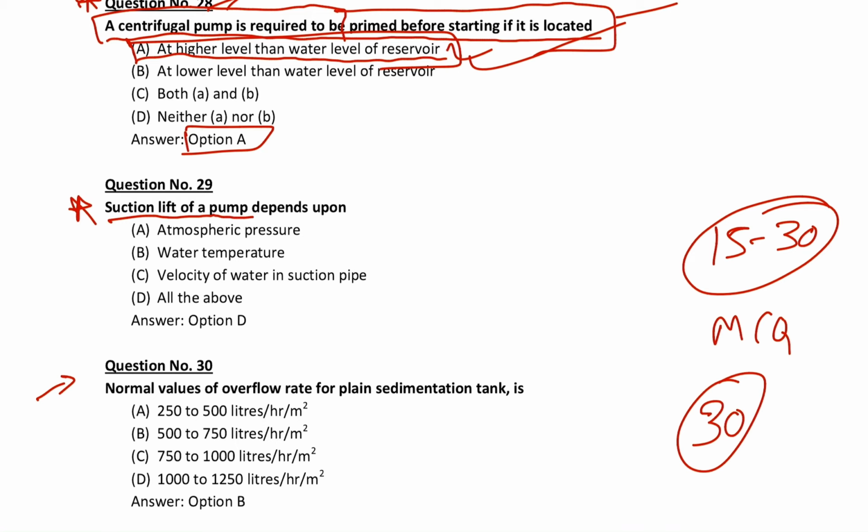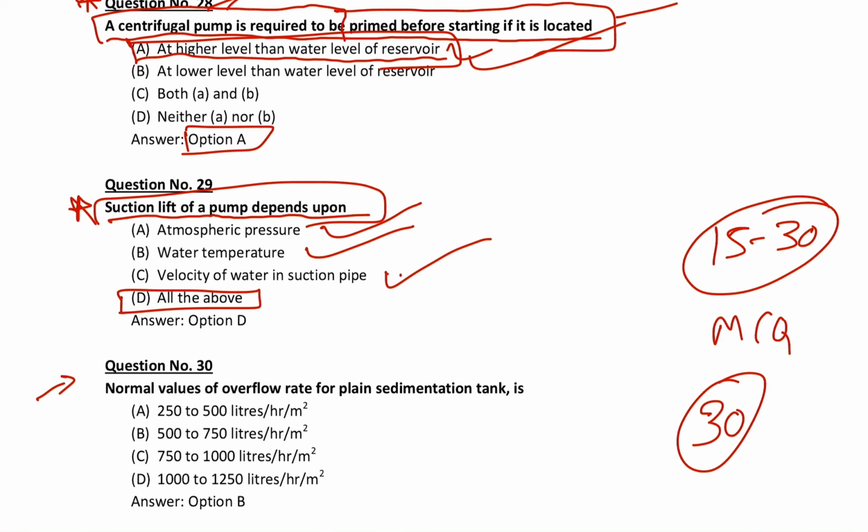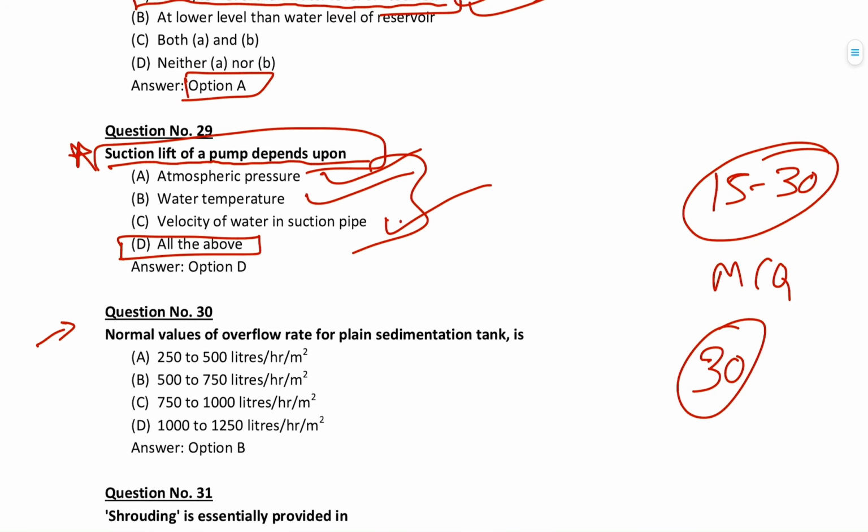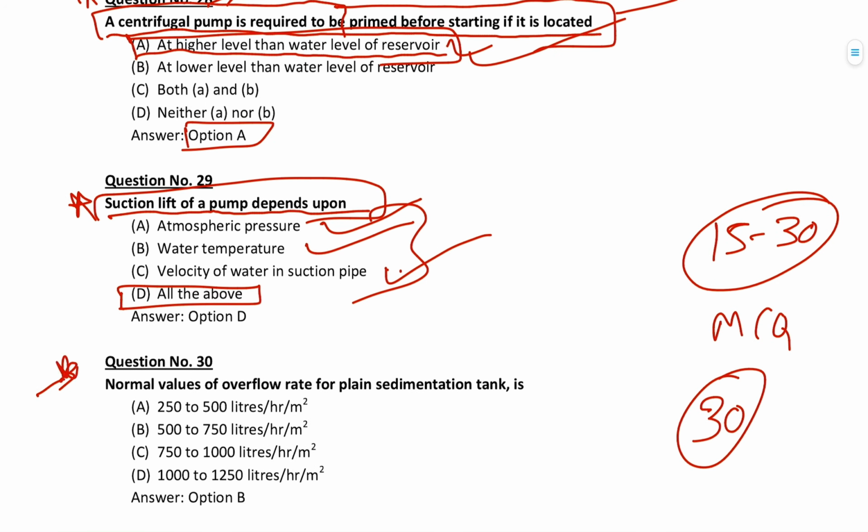Suction lift of a pump depends upon all of the above: the atmospheric pressure, water temperature, and velocity of water in the suction pipe. Suction lift of a pump depends upon these three. And the last one, it's a problem. I think it's not a problem also.